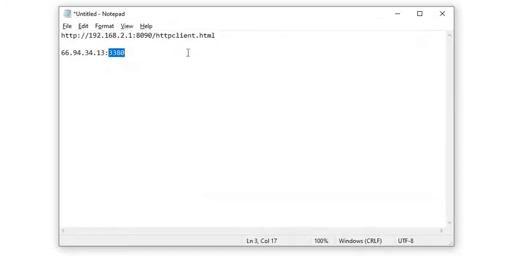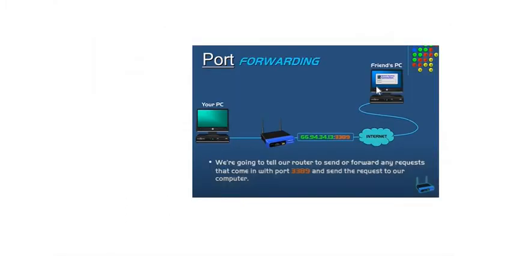So you are saying any request coming for port number 3389, just forward this request to this PC.